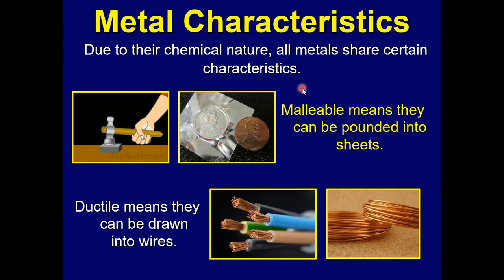Now, metals have certain characteristics that they share due to their chemical nature, right? So one of them is malleable. Malleable means that metals can be pounded easily into sheets, right? And we use that for a lot of uses that we have for metals, like when we use them for coins or for aluminum foil, we are pounding them into sheets. Metals are also ductile. They can be drawn into wires. For example, copper wire that we use for our electricity is drawn into wires.